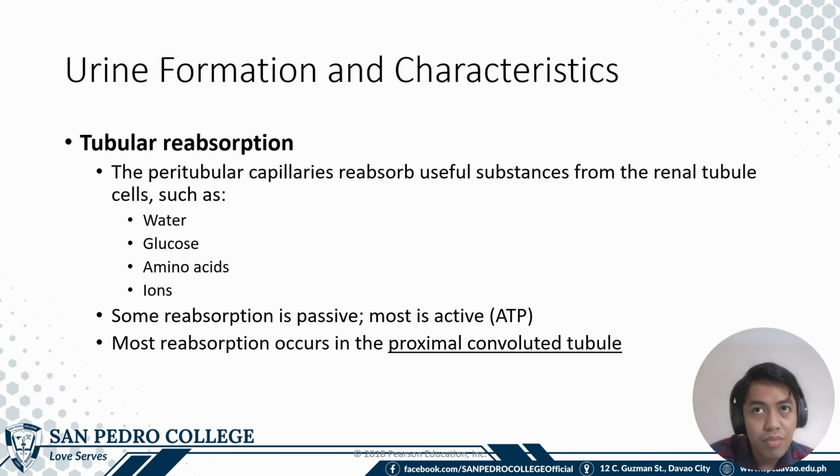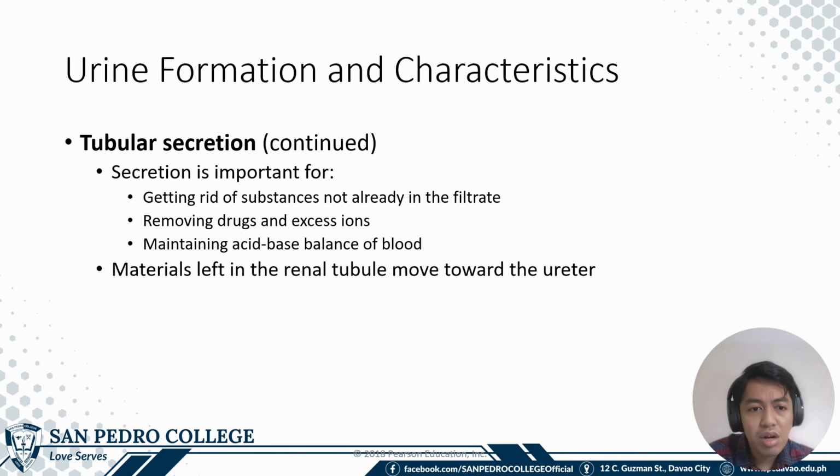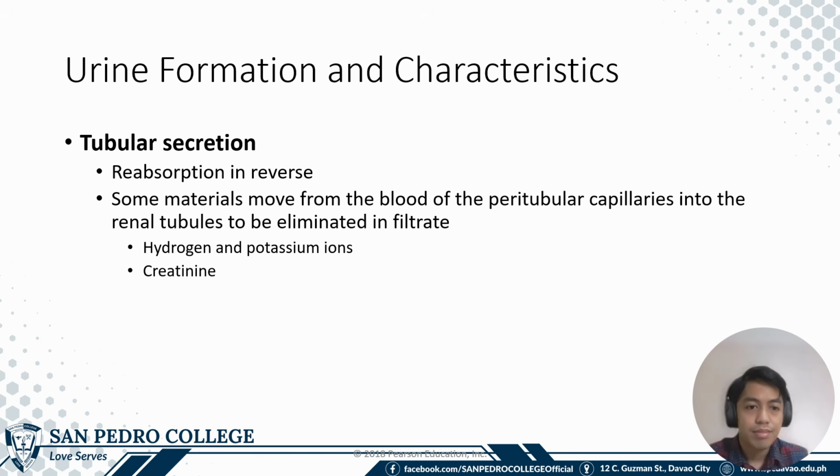For example, in the nephron loop, distal convoluted tubule, and even the collecting ducts. In tubular secretion, it is important for getting rid of waste materials, and the materials that are being left in the filtrate will now then become components of the urine. So basically, tubular secretion is the reverse of reabsorption.